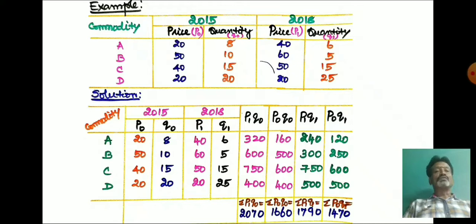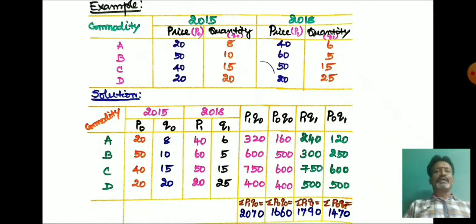Under 2015 the prices are 20, 20, 50, 40 and the quantities are 8, 10, 15, 20. In 2018 the prices are 40, 60, 50 and 20 and the quantities are 6, 5, 15, 25.